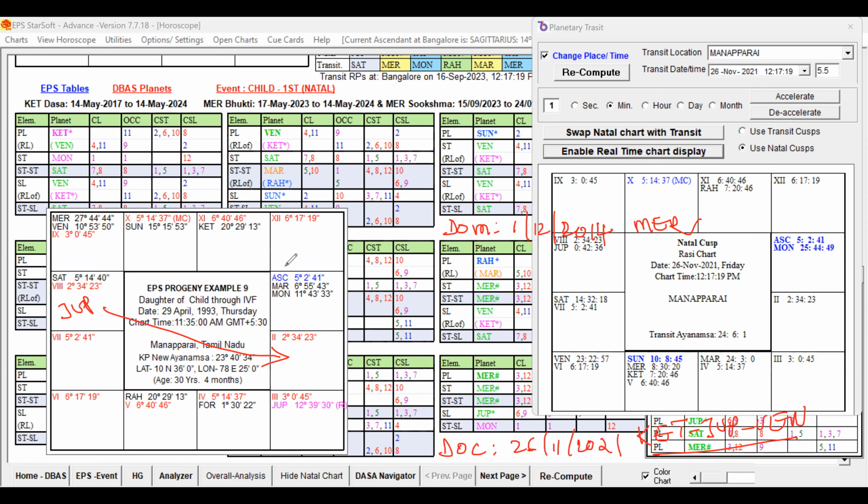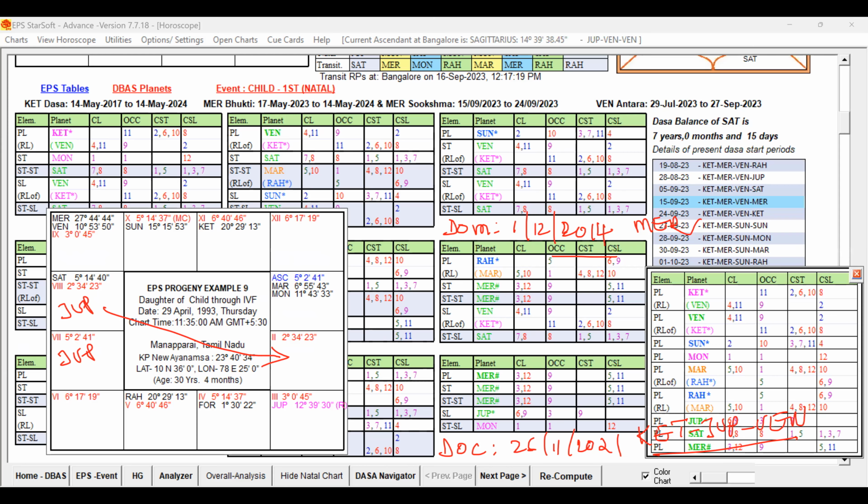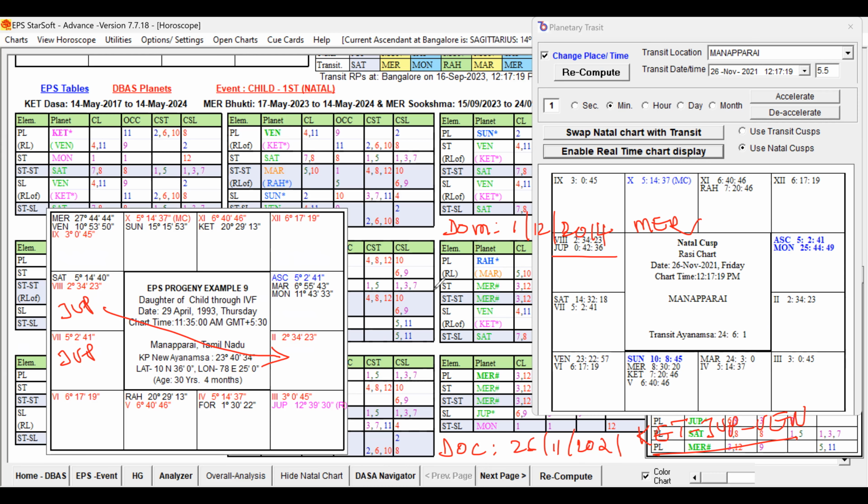Jupiter had just entered, okay, 042. It means at the time of the pregnancy and IVF treatment, Jupiter would be running here. If you calculate 9 months prior to that, approximately the second month of 2021, they would have conceived.